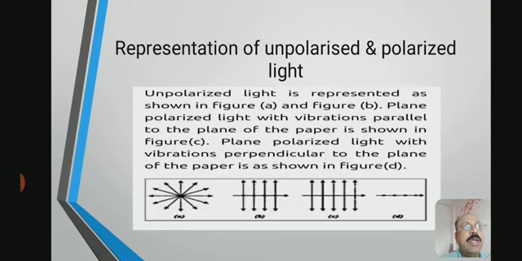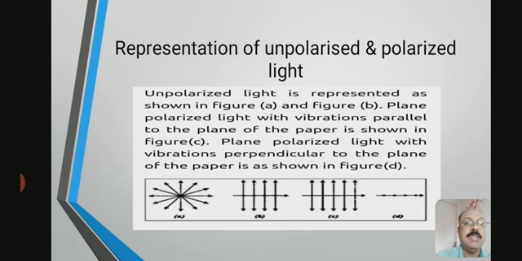Okay. Now, how do we represent unpolarized and polarized light? Observe the four figures here. Figure A shows unpolarized light, and the second figure shows plane polarized light. Arrow marks and dots are there.